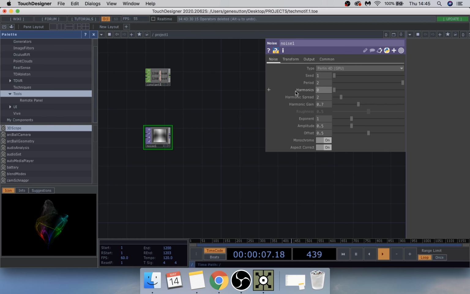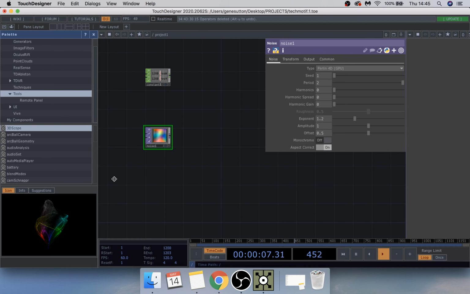Turn down the harmonics. Turn off the spread. Turn off the gain. Set the exponent to 1.2. Bump up the amplitude to 1. Leave the offset at 0.5.